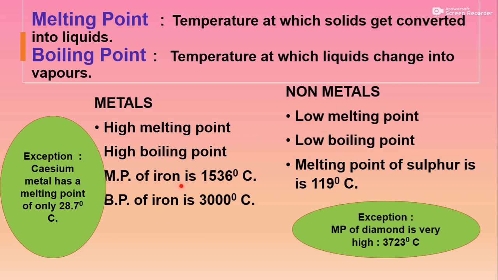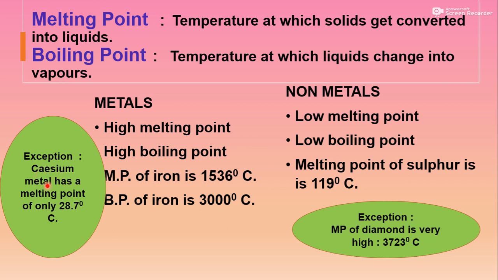Melting point of iron is 1536 degrees Celsius. That means this much amount of energy is given to a fixed piece of iron to melt it. Boiling point of iron is 3000 degrees Celsius. So this is the melting and boiling point of a solid. Here you can see melting point of sulfur is 119 degrees Celsius. It's not very high. But some exceptions are there.